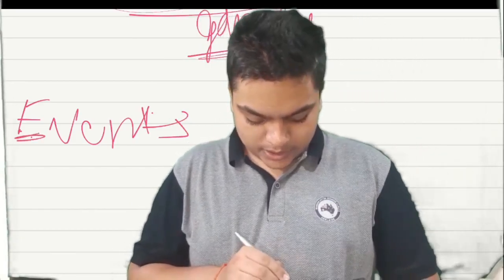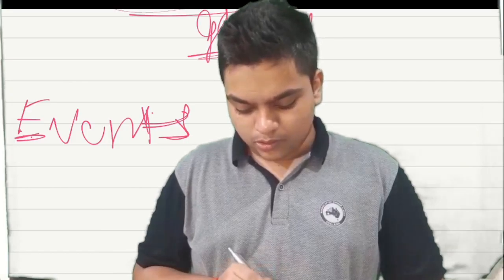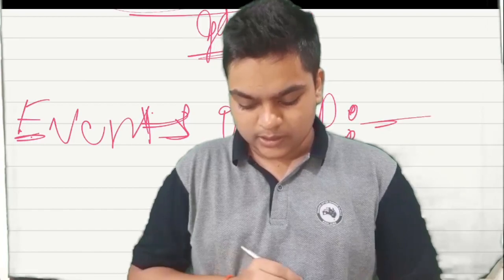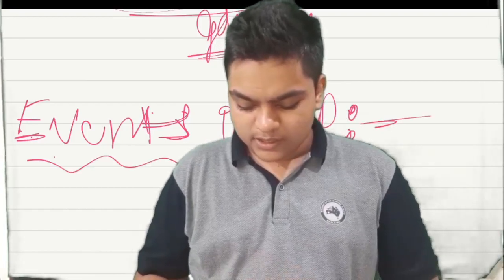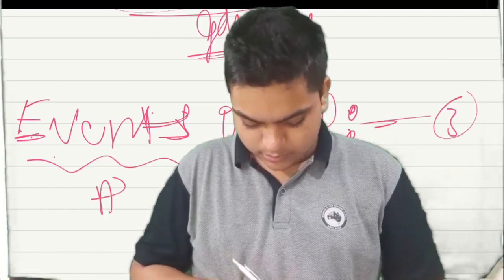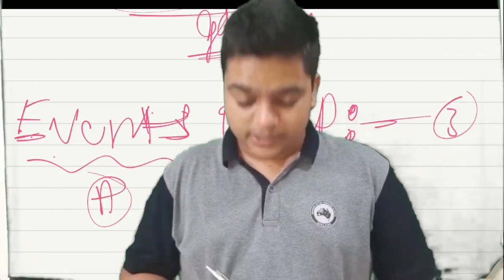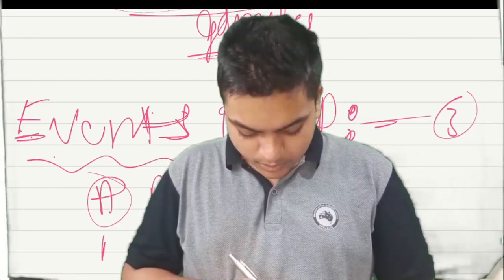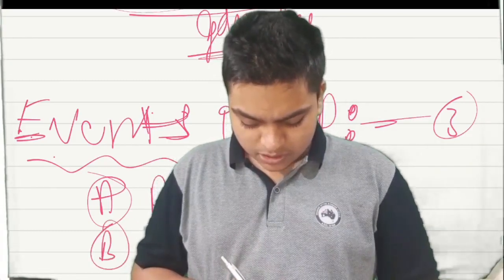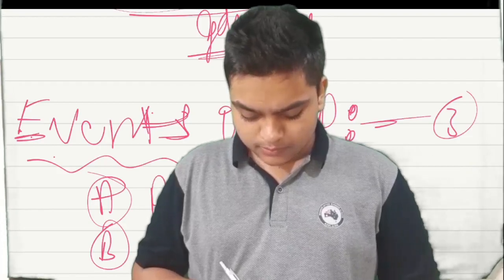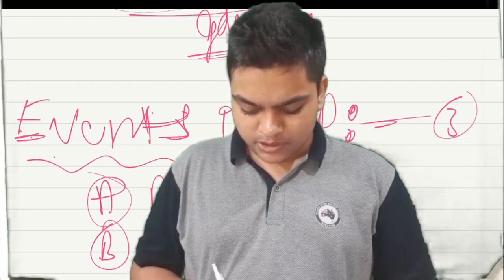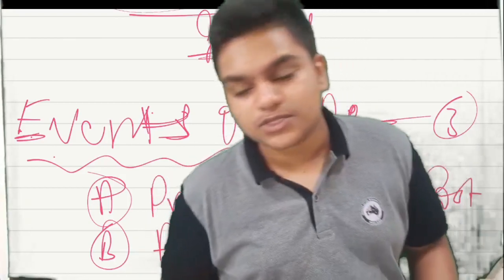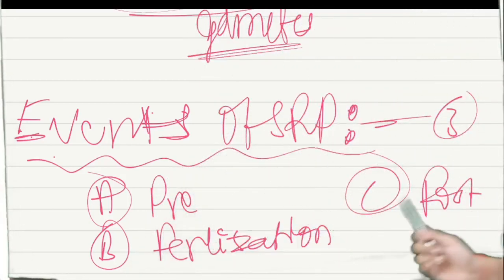Events of sexual reproduction, there are three events mainly. Put a heading A: pre-fertilization period. Put B: fertilization or fusion. Put C: post-fertilization. These are the three phases generally seen in sexual reproduction.